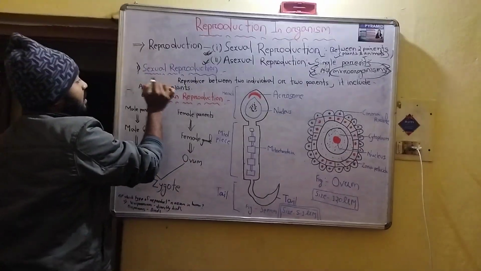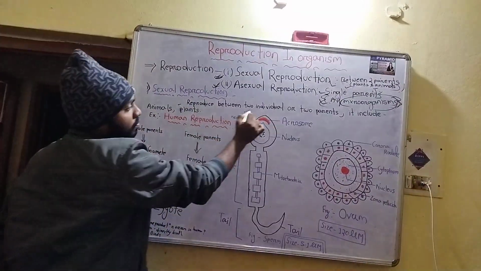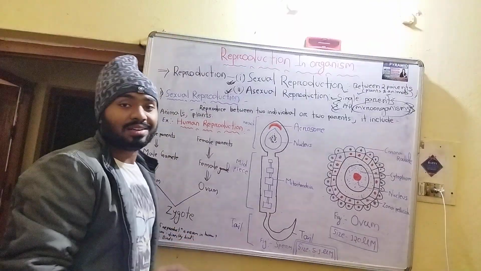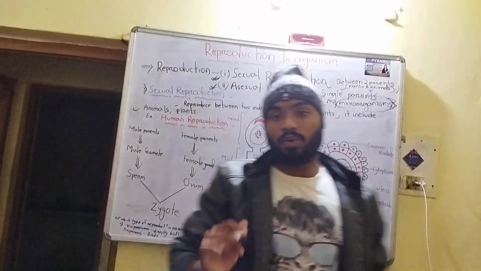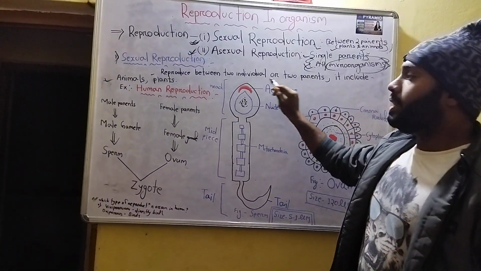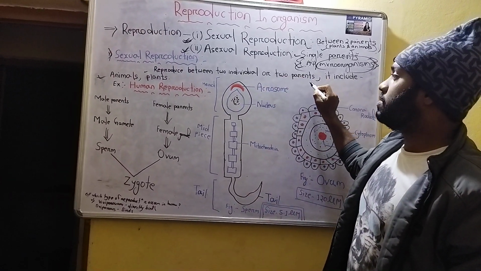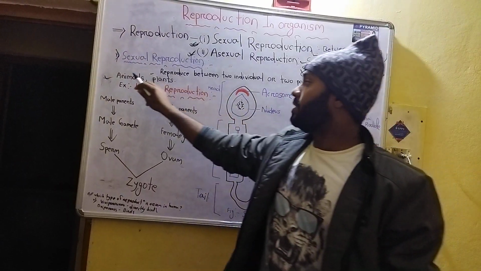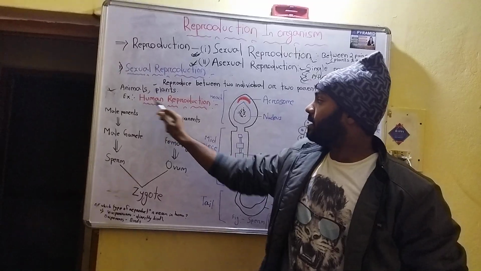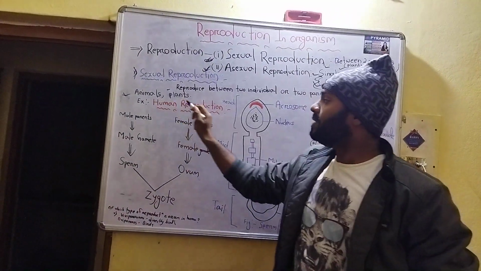Sexual reproduction occurs between two individuals or two parents, and it includes both animals and plants. To take one example for your better understanding, let us take human reproduction.